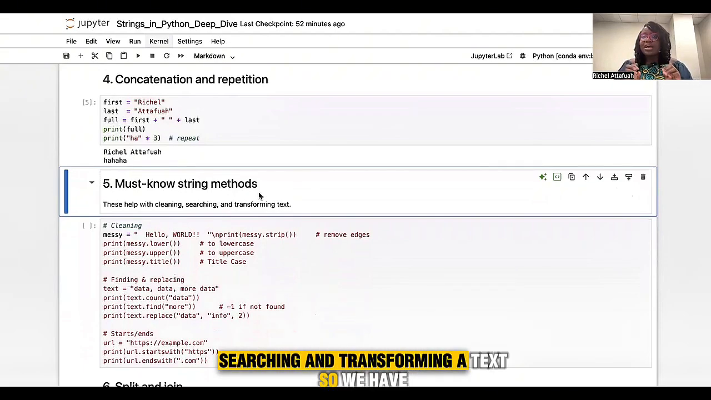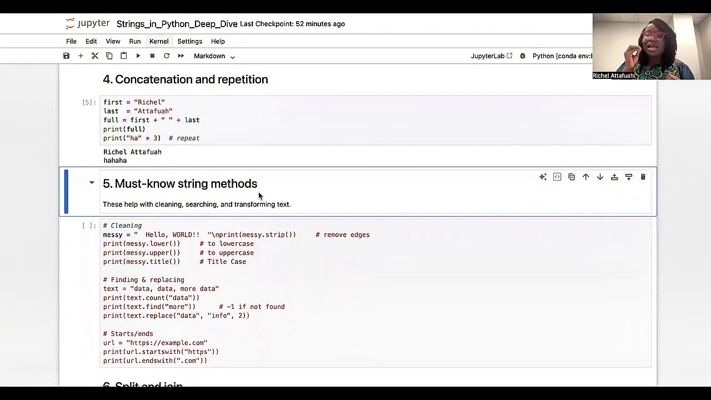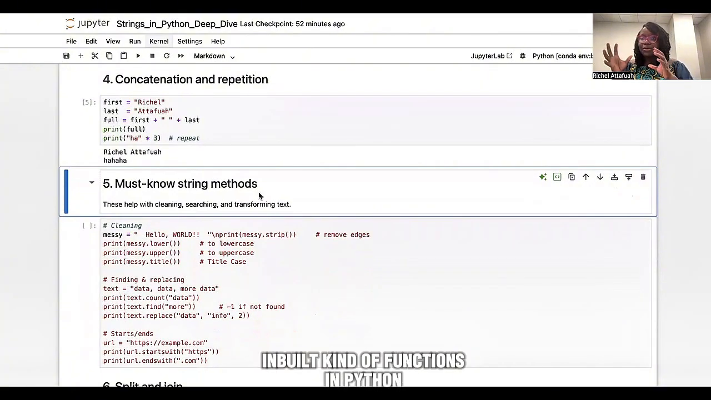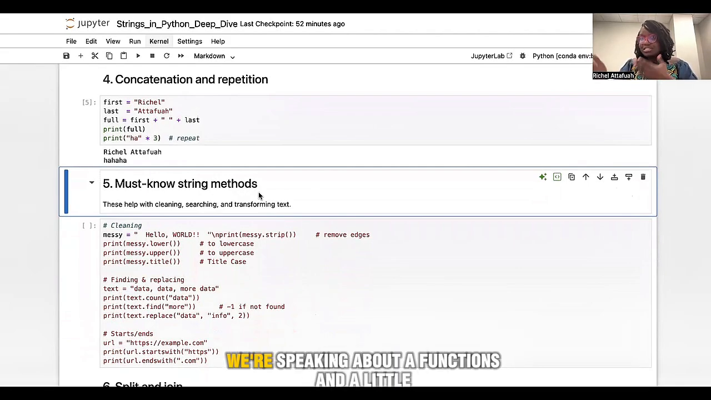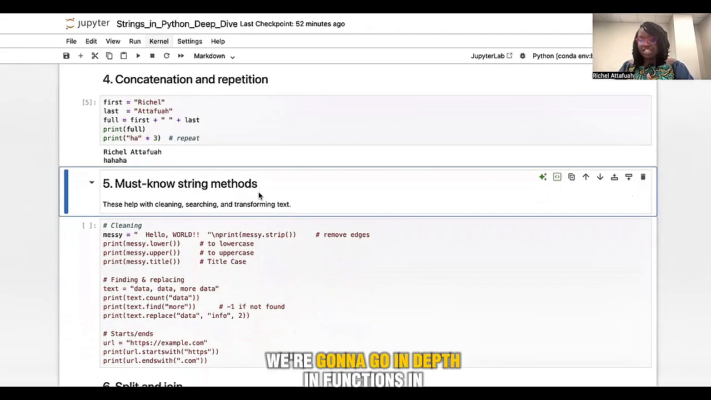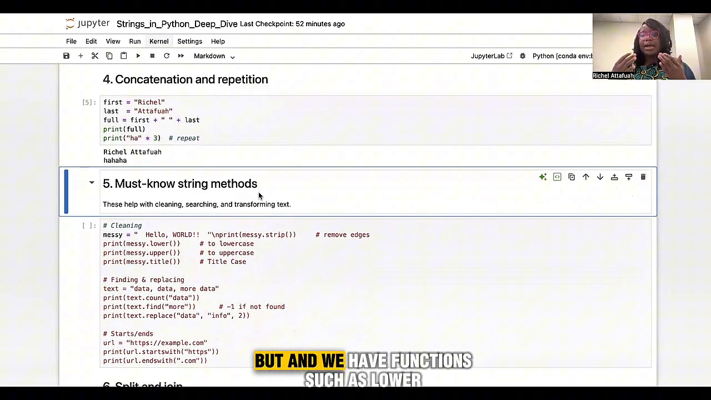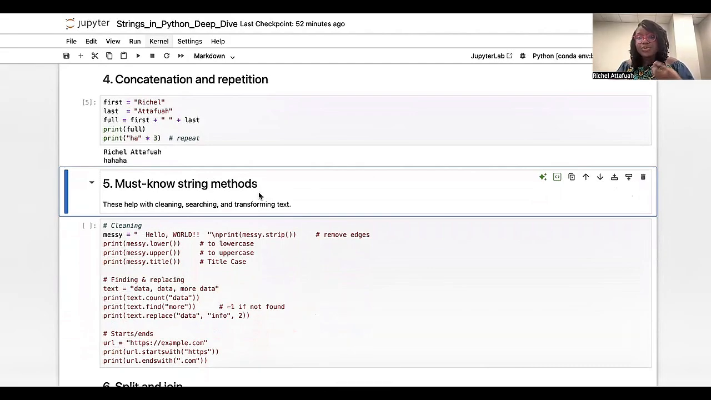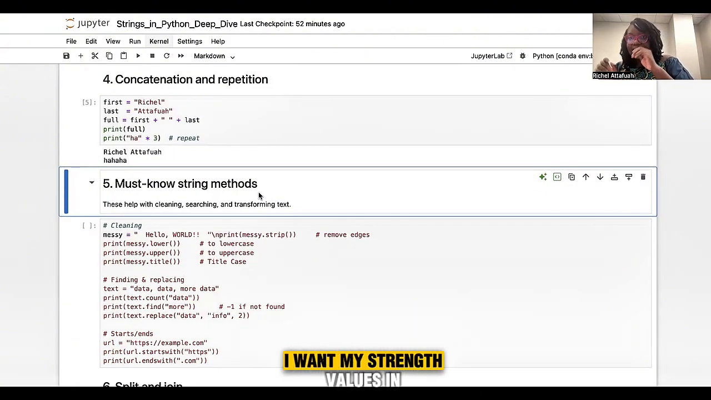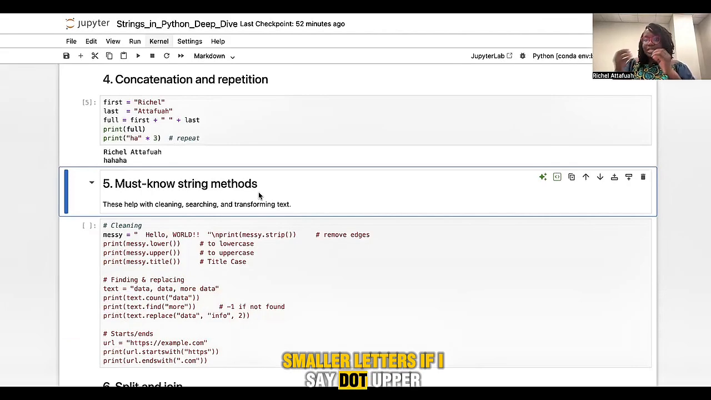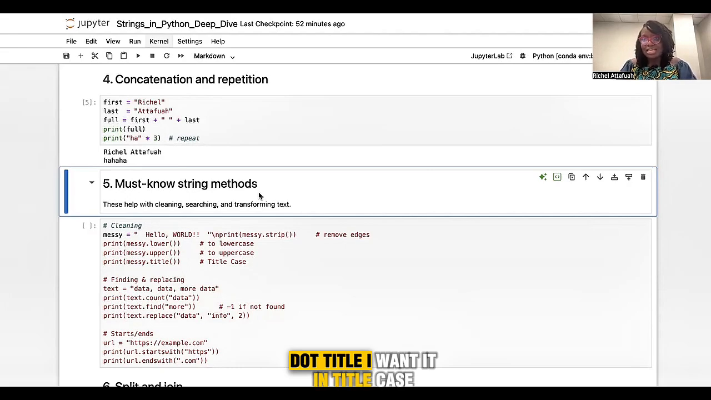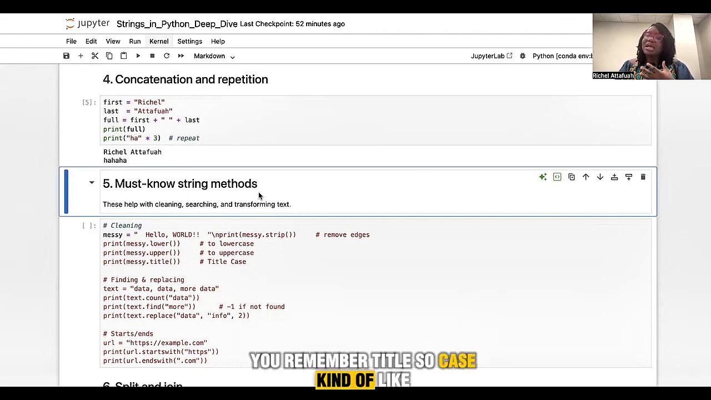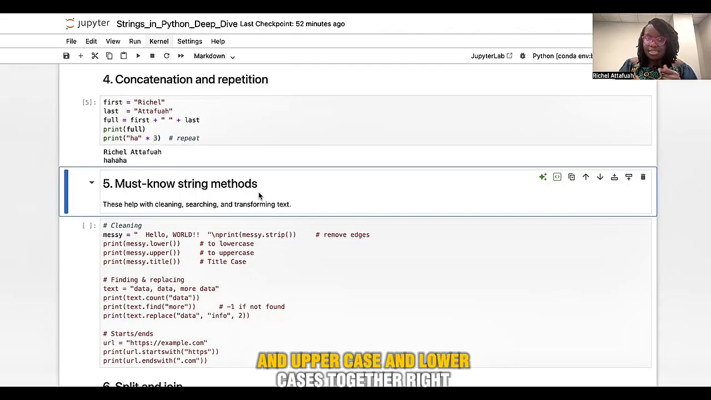Excellent. So we are going to look at some must-know string methods, which help us in cleaning, searching, and transforming text. These are key inbuilt functions in Python that really help us with strings. We're speaking about functions a little bit, and we're going to go in depth in functions in later videos, but we have functions such as lower and upper, which we can use with our string. If I say dot lower, it means I want my string's values in lowercase letters. If I say dot upper, I want it in uppercase letters. Dot title, I want it in title case, kind of like uppercase and lowercase together.